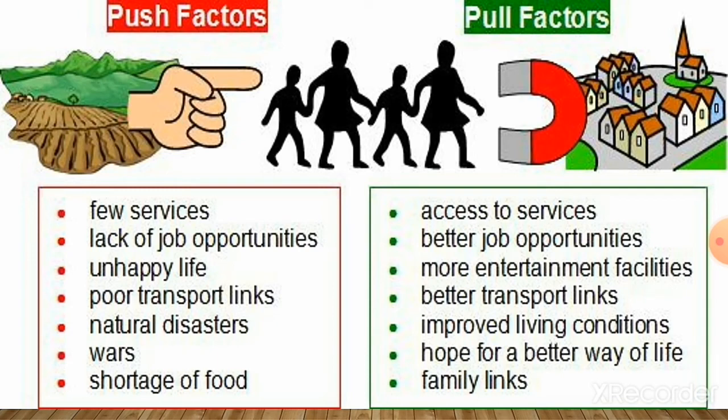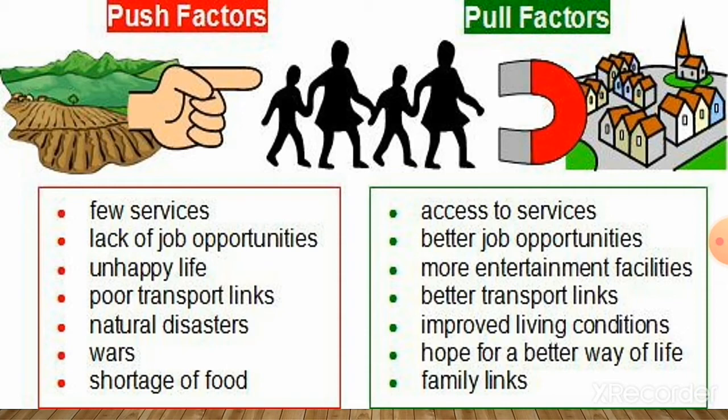Some of the factors will force the people to move from village areas to the city areas. So what are the factors? Only a few services will be available in the villages, but in the city areas many services will be available. So these are the main reasons for the migration of people to other areas.